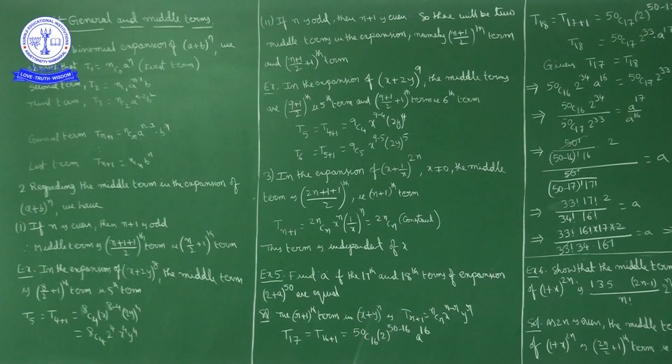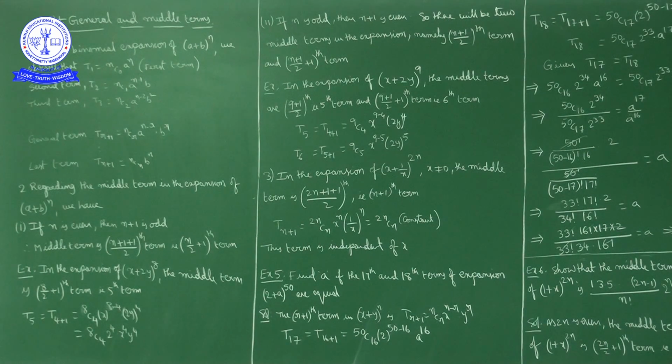Now if you observe, suppose (a + b)^10. The number of terms in this expansion is how much? 11. So when you have an odd number of terms, you have a unique middle term. (a + b)^10, number of terms in the expansion is 11, so you have a unique middle term.